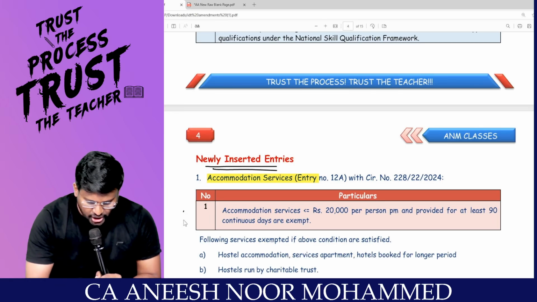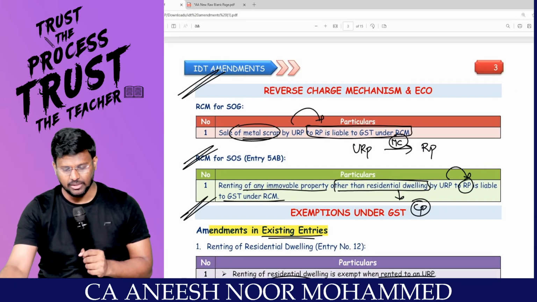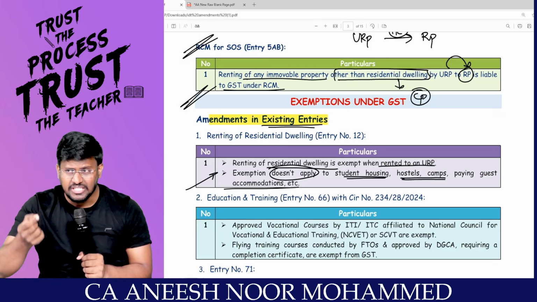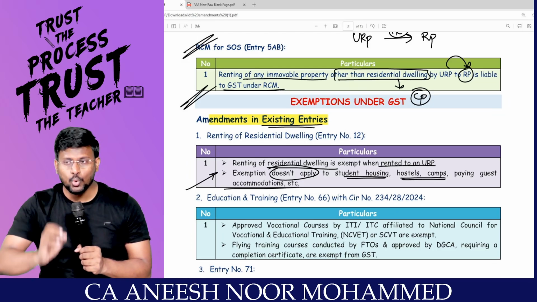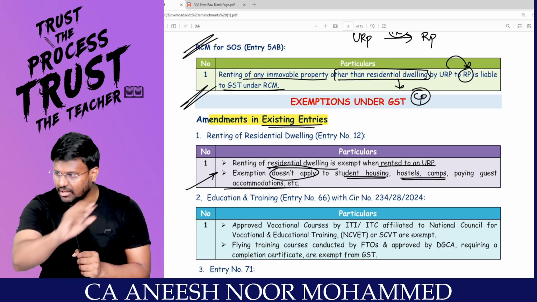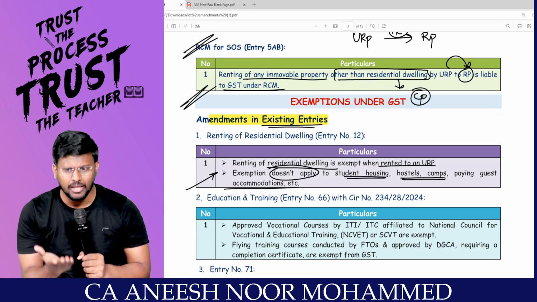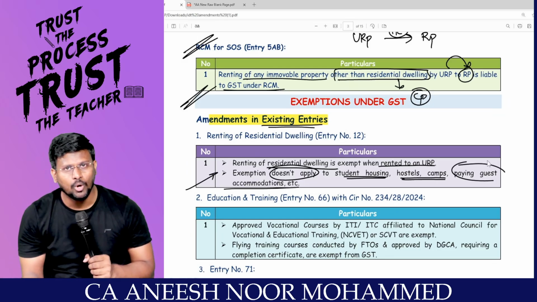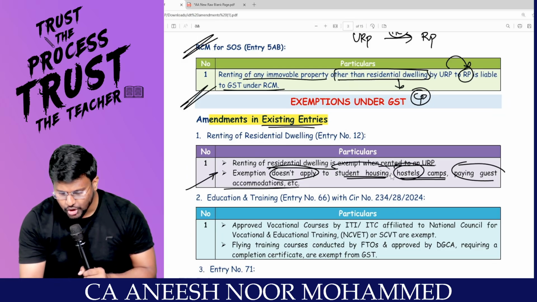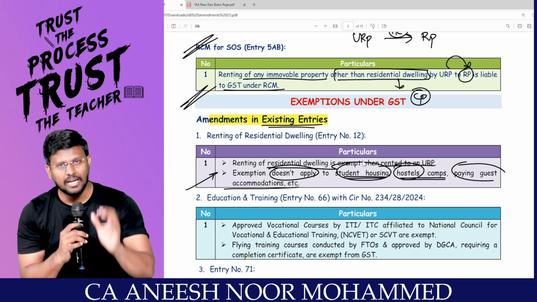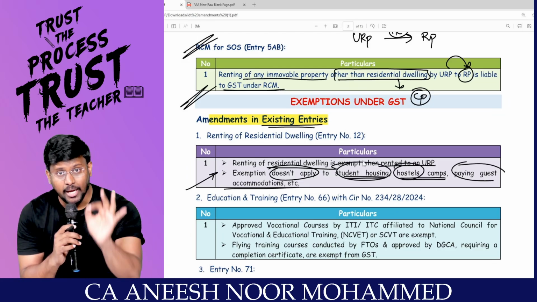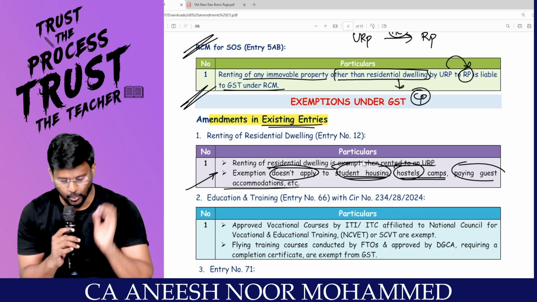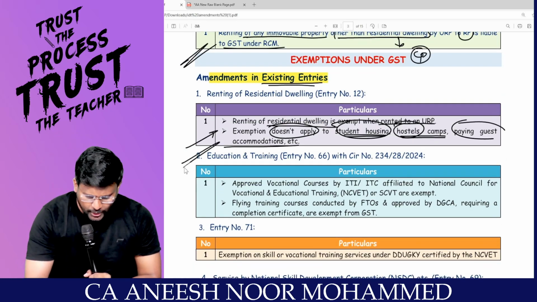That exception is what? Accommodation services they are saying. So how we have to jointly read it? Earlier, renting of residential dwelling to an unregistered person is exempted. That's it. But you are also staying in PG, no? That's what paying guest. You are also staying in hostel, no? You are also staying in student housing, no? Sir, now they are saying that it is liable to GST. I will come at the appropriate time. Don't worry. Next one, education and training.